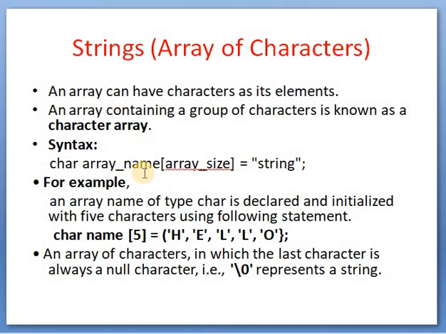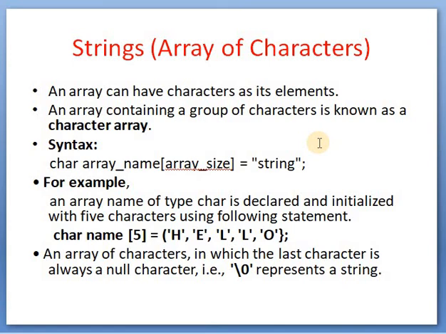We can give any name to the array. Here is the array size, also called a subscript, equal to string in double quote. Why double quote? We have already seen in our basic concept, if we write a single alphabet in a single quote, then it is known as a character.